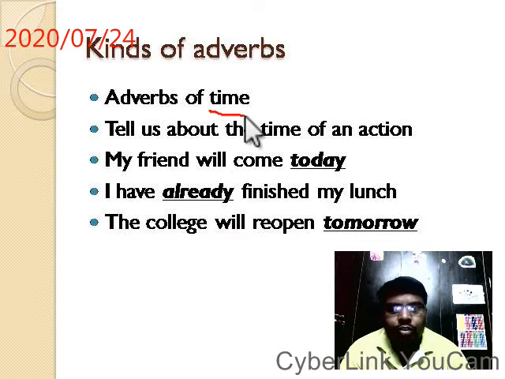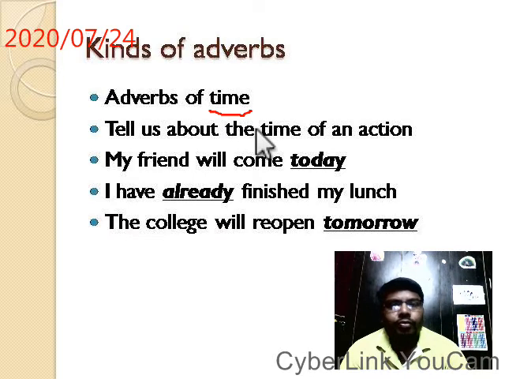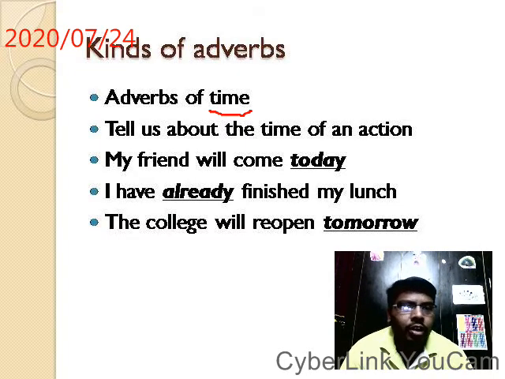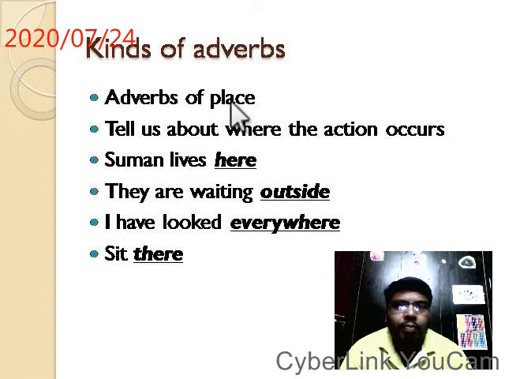The question we should ask is when. When did it happen? Tomorrow, today, already, yesterday. Adverbs of time. Now it is place. Okay, you see, it is about place. Where? Where does he live? Where does Suman live? He lives here. They are waiting. Where are they waiting? They are waiting outside.